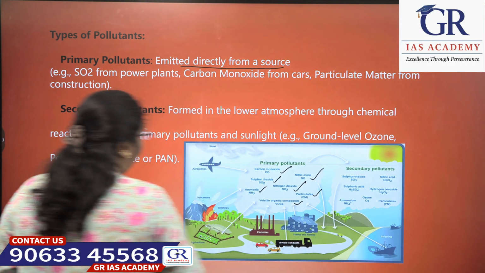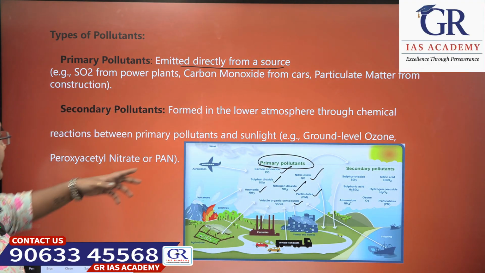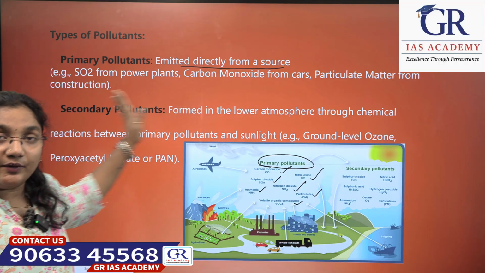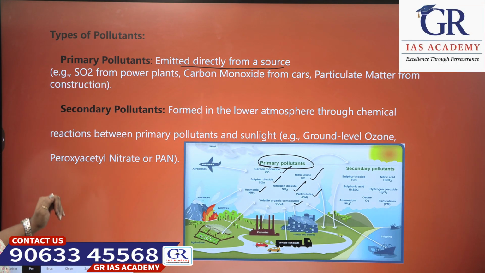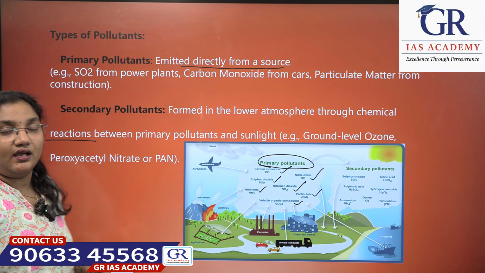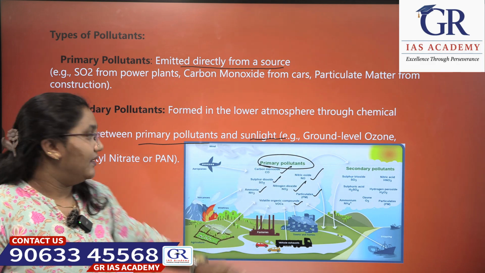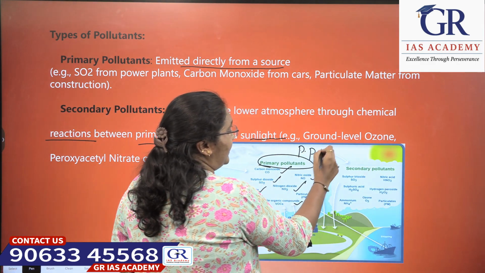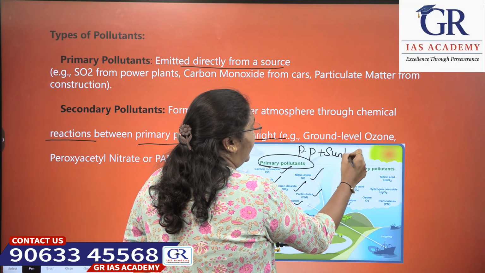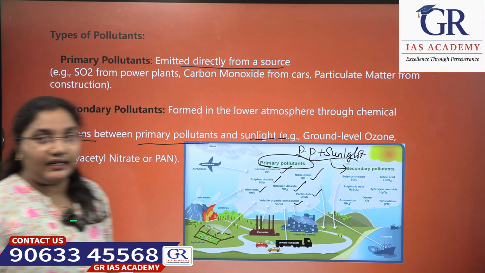What are the secondary pollutants? Secondary pollutants are generally formed in the lower atmospheric regions through chemical reactions between the primary pollutants and the sunlight. The chemical reactions between these two lead to secondary pollutants.